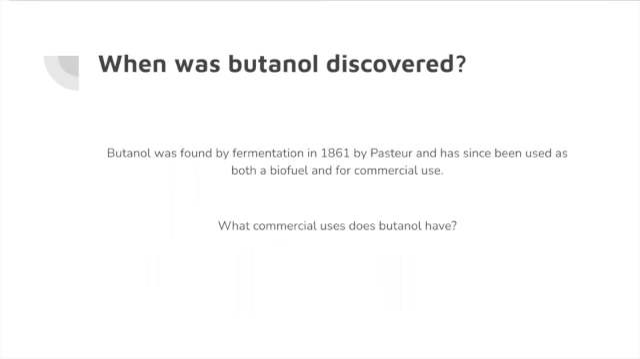So butanol was discovered in 1861 by Pasteur. It was found by the fermentation process and has since been used as a biofuel and for commercial use. So there's actually a lot of commercial uses of butanol, such as making things like plastics, polymers, lubricants, brake fluids, and synthetic rubber. A lot of these are for machines that we use like cars, but there's actually also ingestion type of uses that are commercial use. So butanol is actually used a lot in artificial flavoring and a lot of beverages.